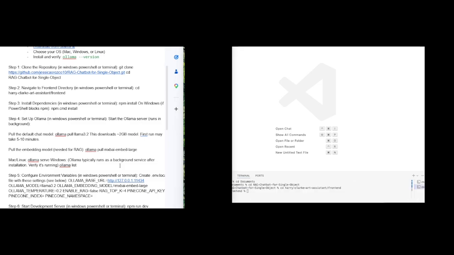To verify you downloaded the models, you want to do ollama list. Then to start Ollama, you want to do ollama serve.